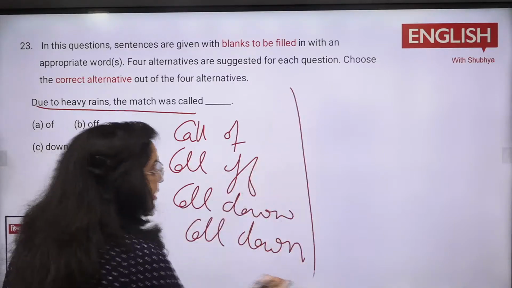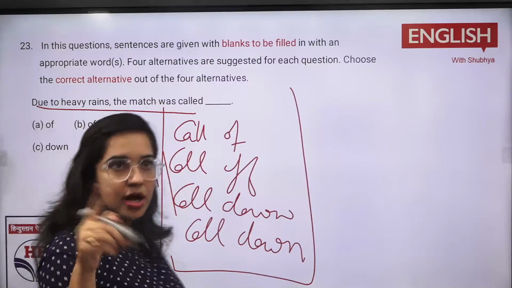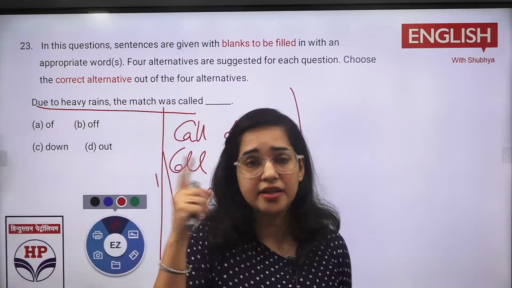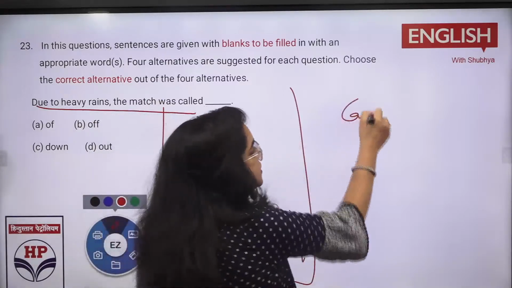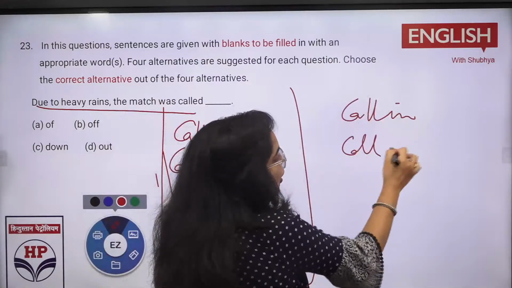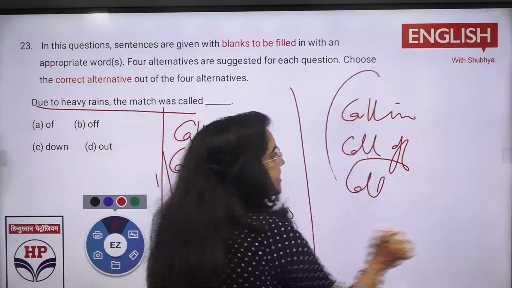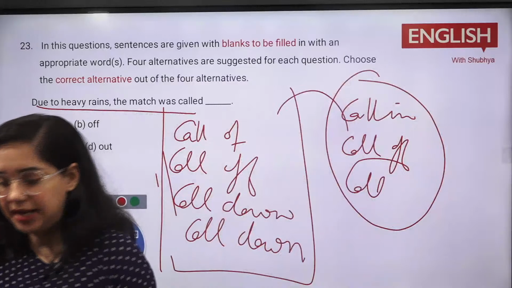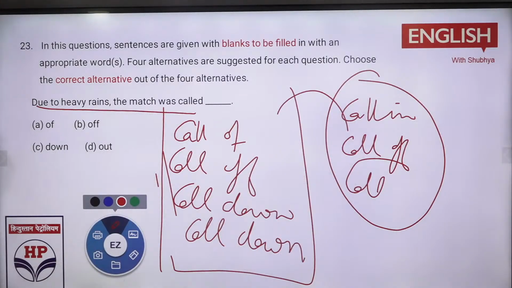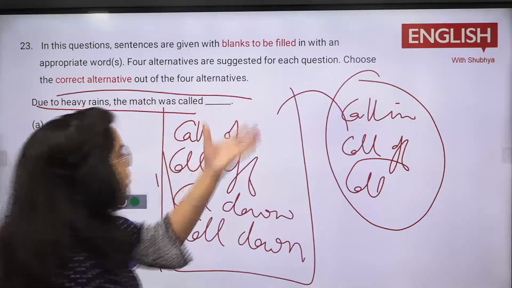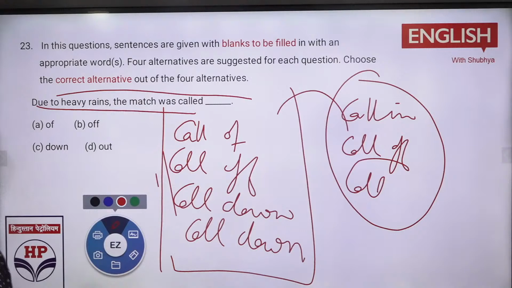See, now there are tactics. In the previous year, yesterday, what I had done in the last class, they had the options call in, call off, call this. So see, this is a repetition. That is why I'm telling you, focus on your previous year. Focus on the options because they are just taking out the option same, just changing the sentence. If you had the idea of all these, you will be able to do it.